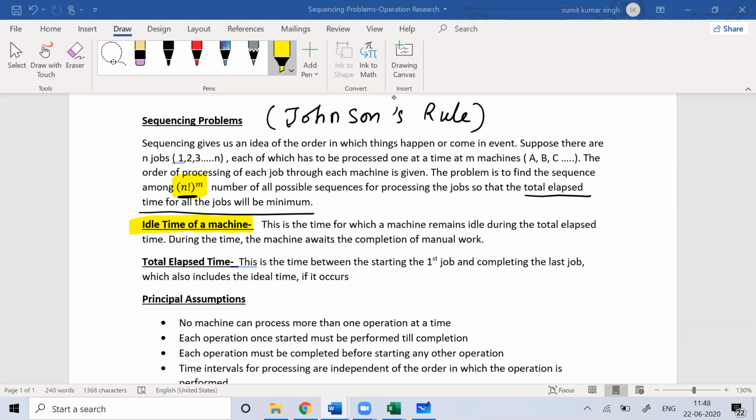The next term is total elapsed time. Total elapsed time is the time between starting the first job and completing the last job, which also includes the idle time if it occurs. That is called elapsed time.